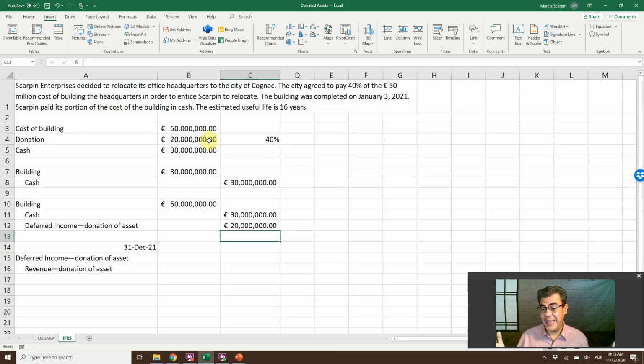However, it is a liability here. How do we move from liability to revenue? So it is a two birds with one stone here about property, plant and equipment, and also revenue recognition. So we recognize our revenue using the useful life, and here we don't need the residual or salvage value because we are not depreciating this building. We are recognizing this donation from liability to revenue. So how do we do that?